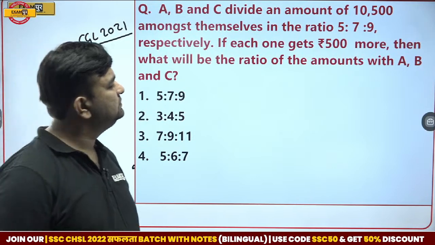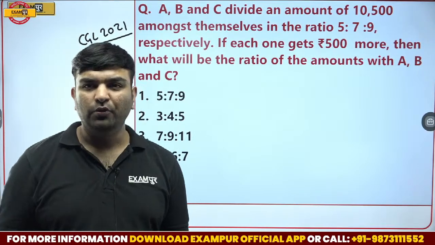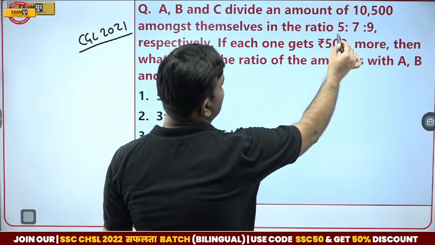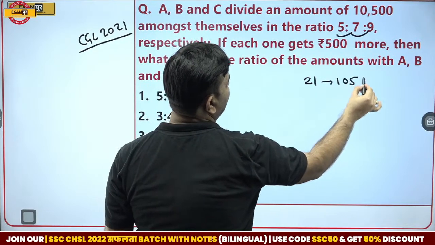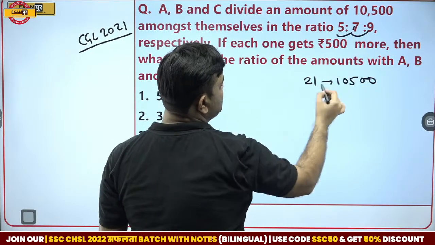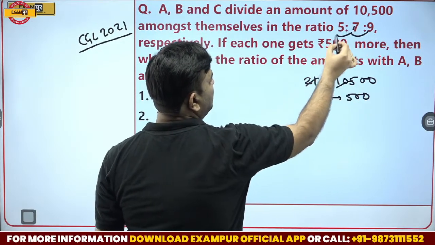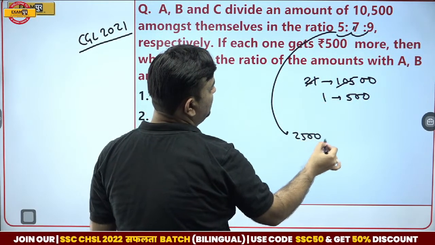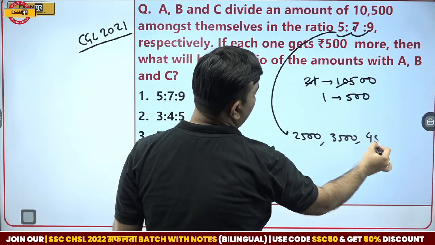Looking pretty easy. So total is 12 plus 9, 21. This 21 is total. 1 is 500. So 5 is 5 into 5, 2500. 7 is 3500. And 9 is 4500.